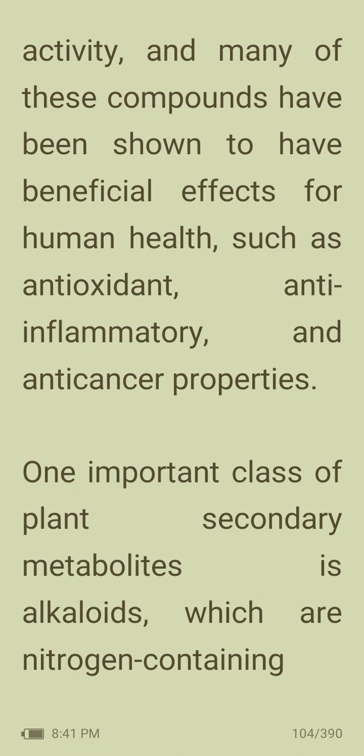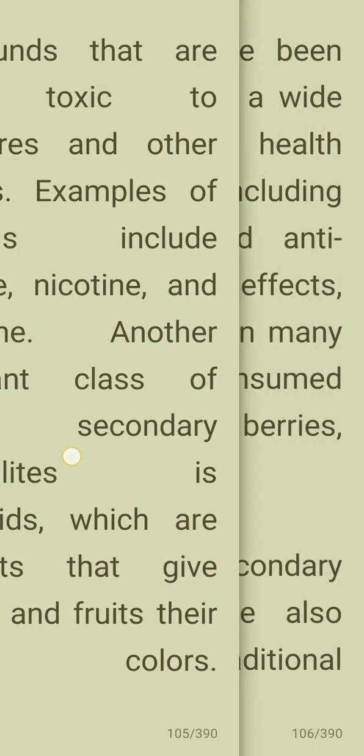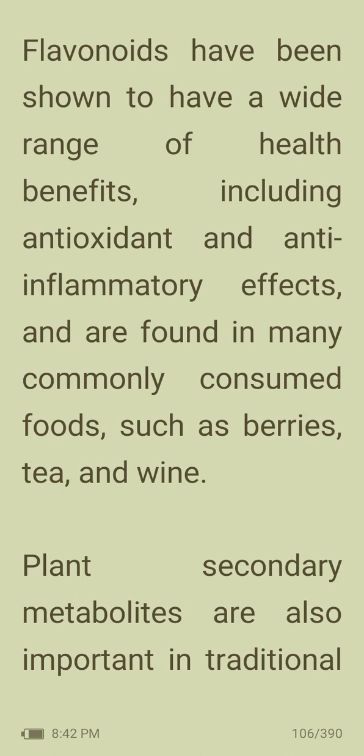One important class of plant secondary metabolites is alkaloids, which are nitrogen-containing compounds that are often toxic to herbivores and other animals. Examples of alkaloids include caffeine, nicotine, and morphine. Another important class is flavonoids, which are pigments that give flowers and fruits their bright colors. Flavonoids have been shown to have a wide range of health benefits, including antioxidant and anti-inflammatory effects, and are found in many commonly consumed foods such as berries, tea, and wine.